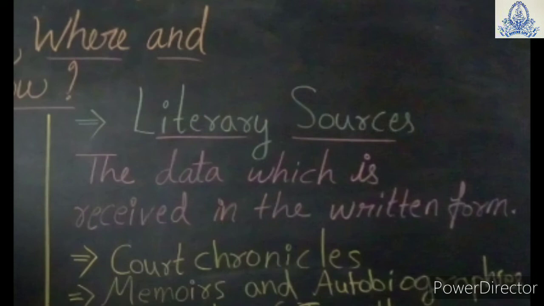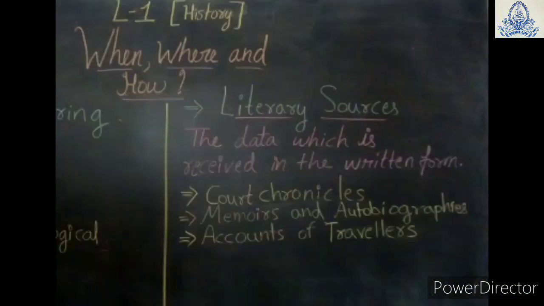For example, we can take Minhaj-us-Siraj's Tabakat-e Nasiri, which gives the information about the Delhi Sultanate. So whatever rulers ruled over Delhi and made Delhi their capital, all this information you can get from this book.